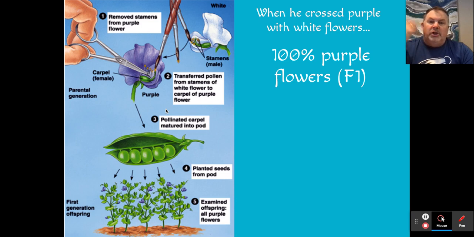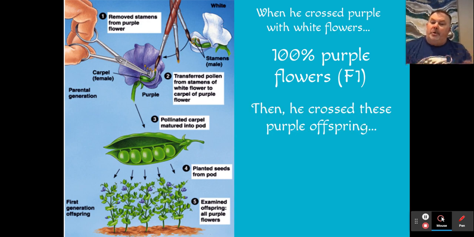And that was a keen observation. Again, there wasn't any exceptions. So we would call this purple plant, the parent, a purebred. And the same with the white parent, we would call that a purebred as well. So we had two purebreds and crossed them together, and we got 100% in the first generation purple plants. So we call the first generation the F1 generation.